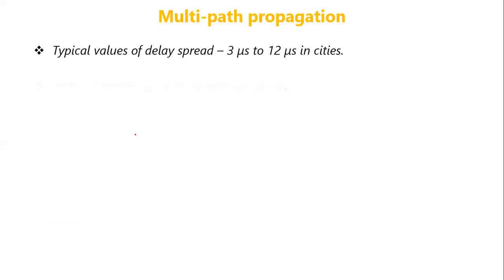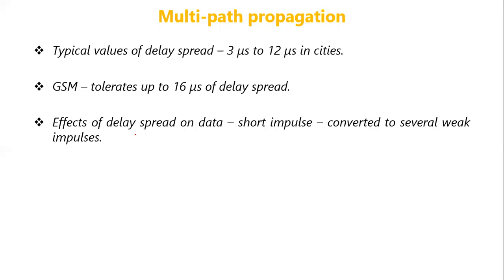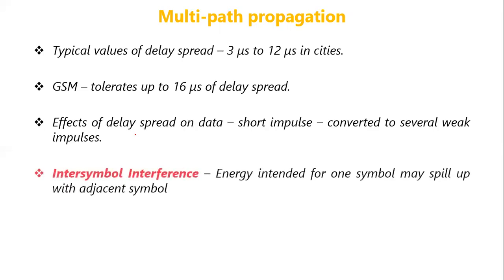So this is what we already discussed. The delay spread in cities will be about 3 microseconds to 12 microseconds. GSM can tolerate a delay spread of up to 16 microseconds, and the effects of delay spread will make the signal weak, and may lead to a problem called intersymbol interference, where the energy intended for one symbol may spill over or mix with the adjacent symbol.